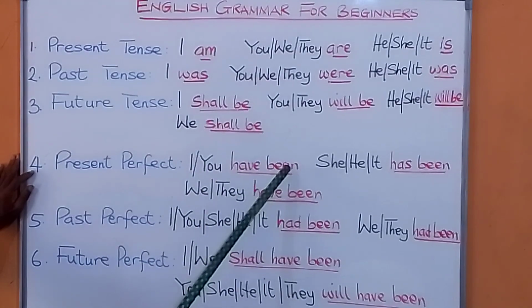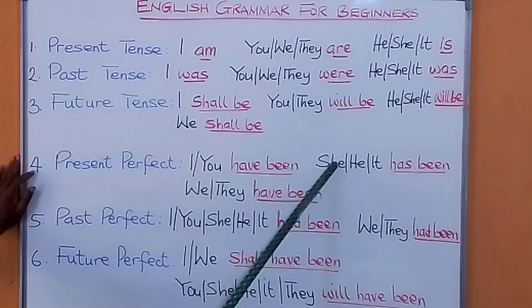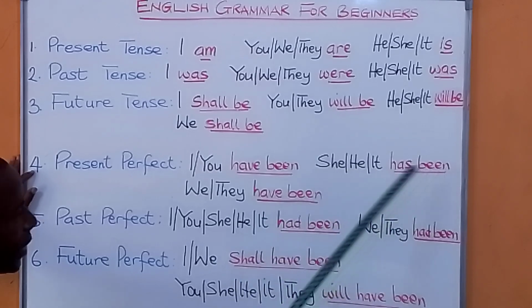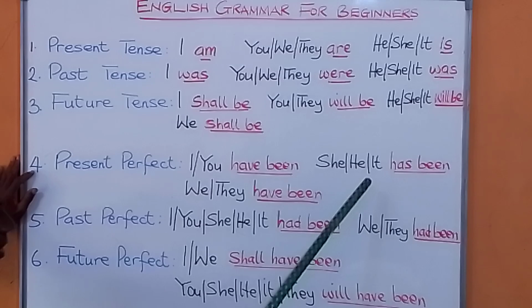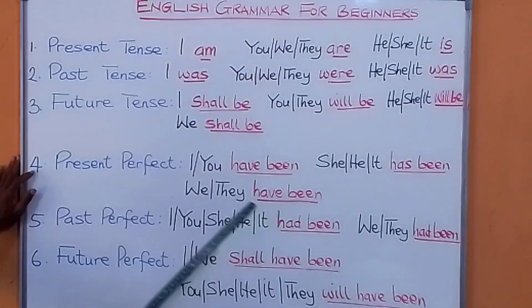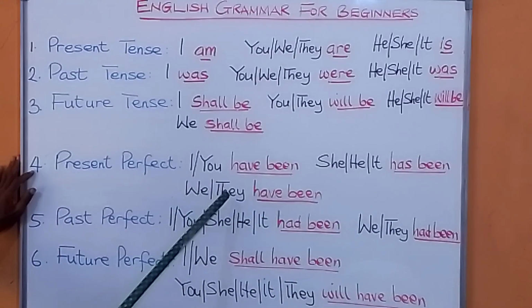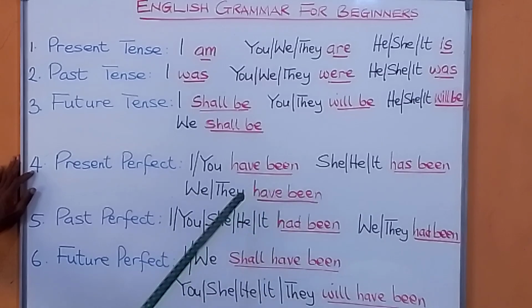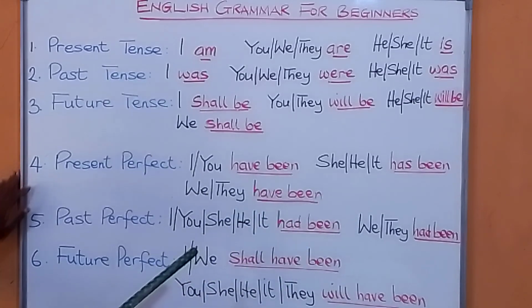You have been doing this. If you want to use she, he, it, you say has been. She has been. He has been. It has been. If you want to use we or they, you say have been. We have been. They have been.